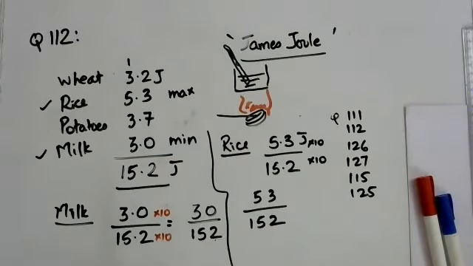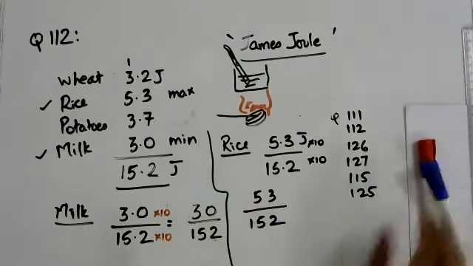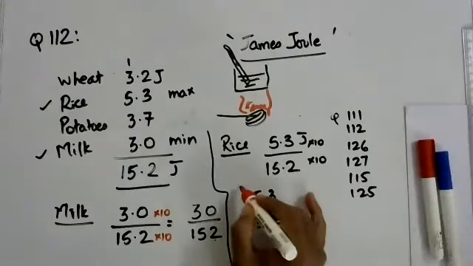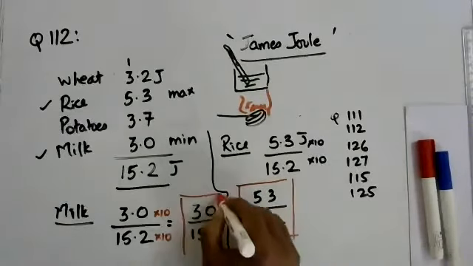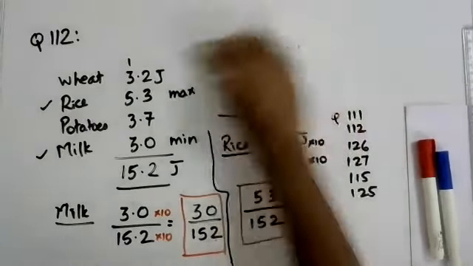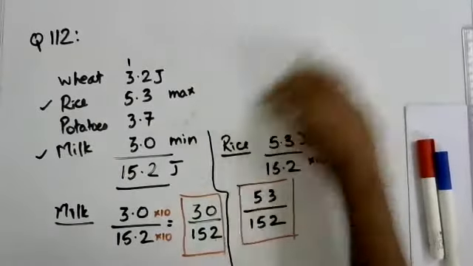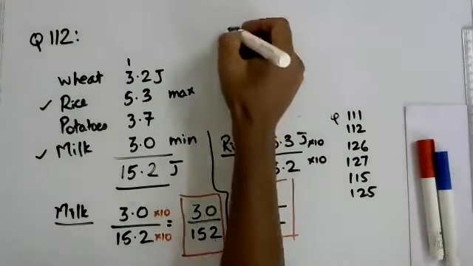So now comes the important part. I have converted both of these into fractions. So here is the fraction for rice, which gives the maximum energy, and here is the fraction for milk, which gives the minimum energy. Now what they have asked us to do is compare the two. And how they have asked us to do that is they say express the least energy as a fraction of the maximum energy.